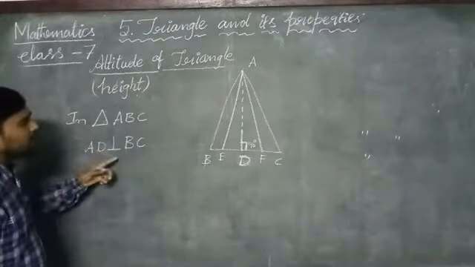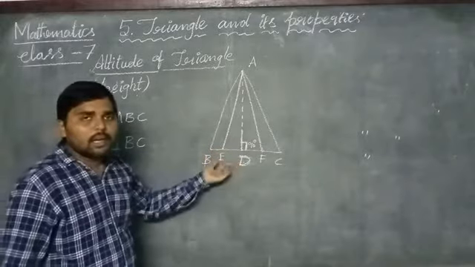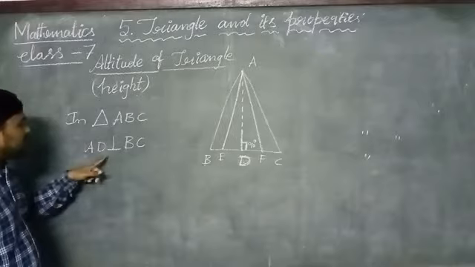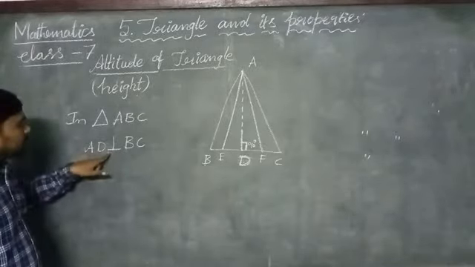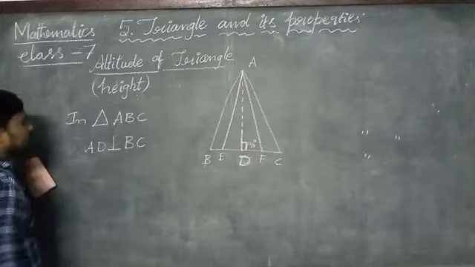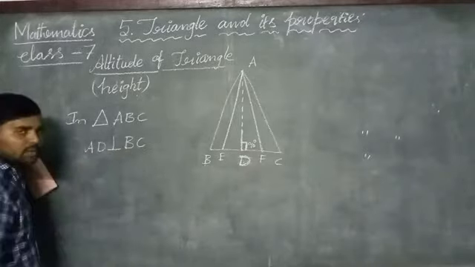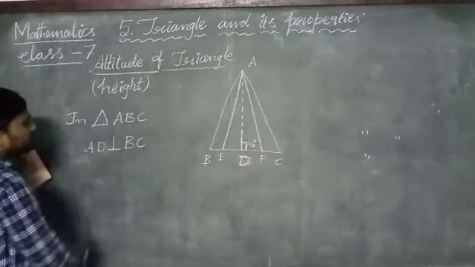If any line segment is making 90 degrees with the other side, then it should be represented with the perpendicular symbol. This is the perpendicular symbol. Line segment AD is perpendicular to BC. Okay, in this triangle ABC, AD is perpendicular to BC.